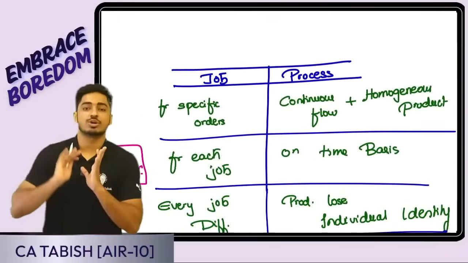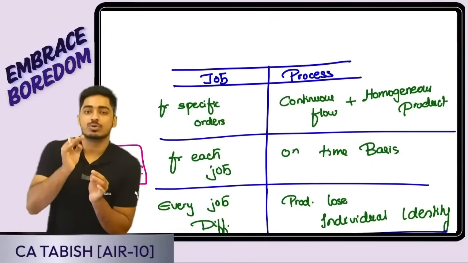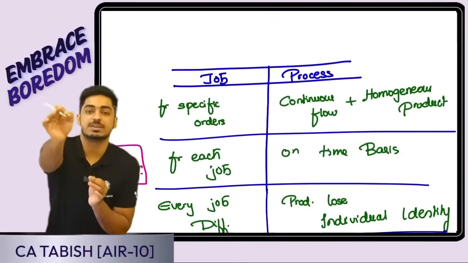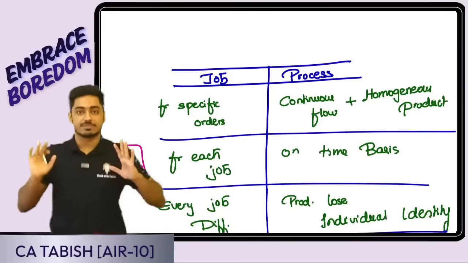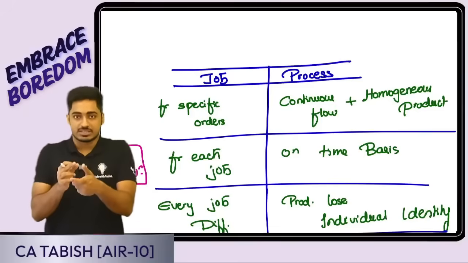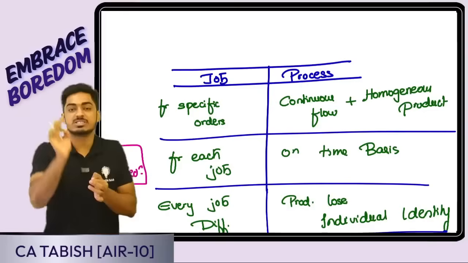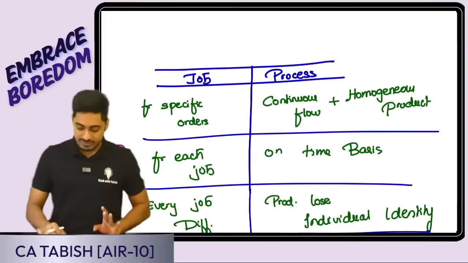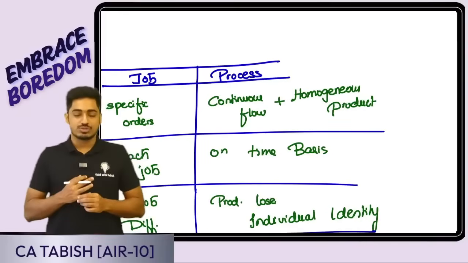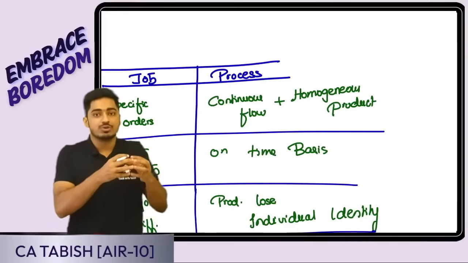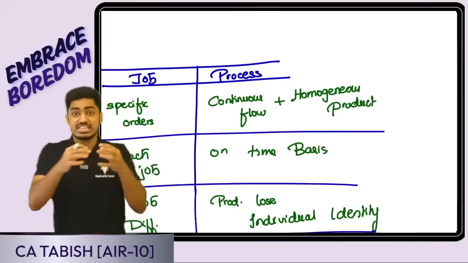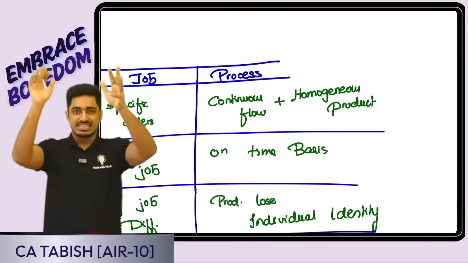When do we adopt job costing? When goods are produced for a specific customer, as per the requirements of that specific customer. Say a furniture manufacturer: based on what the customer is specifically asking for, we produce. Process costing is used when goods are produced in multiple processes, a series of processes. This is the basic idea.